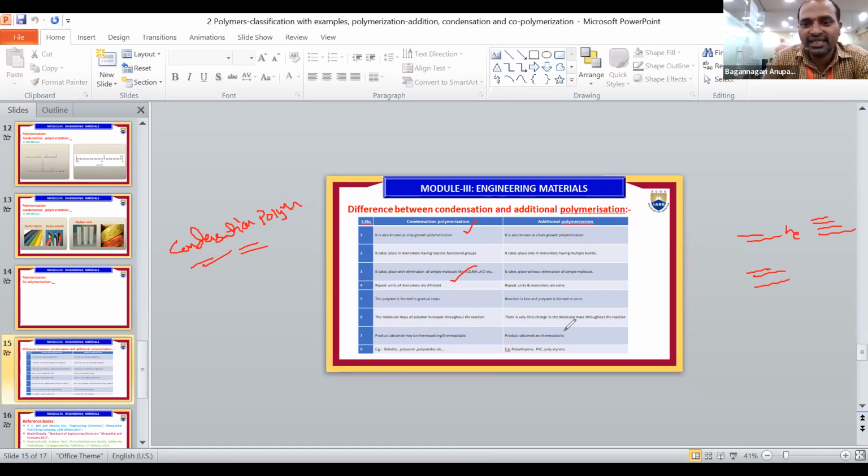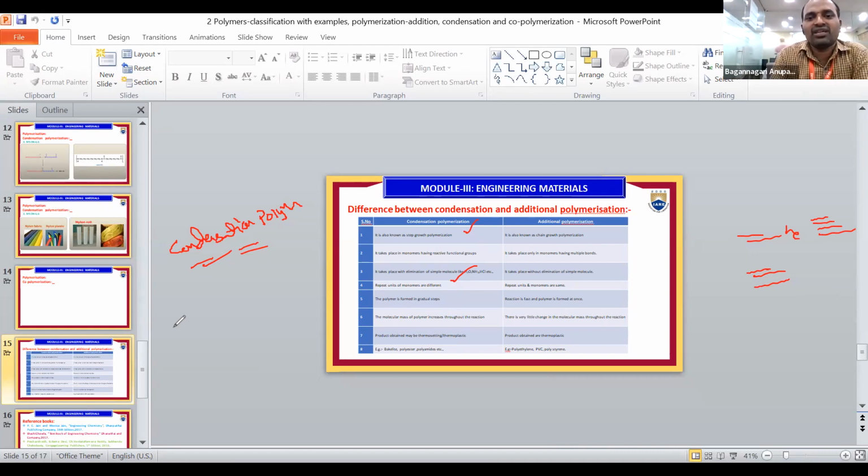There is a little change in the molecular mass of the addition polymers. In condensation polymerization, the best example is nylon 6,6. Hexamethylene diamine reacts with adipic acid to form nylon 6,6. A large molecule is formed, so the molecular mass of the polymer increases. But in addition polymerization, the molecular mass increases slowly. Only a little bit of change takes place.